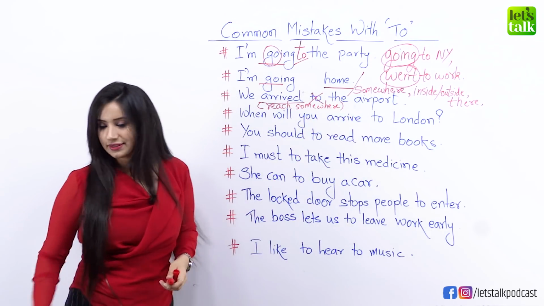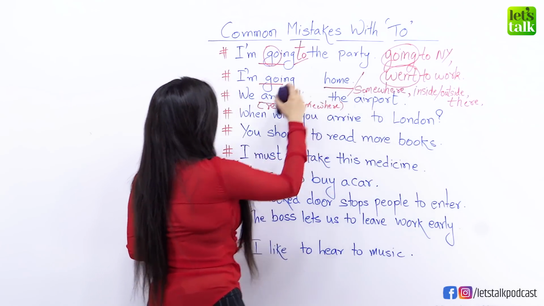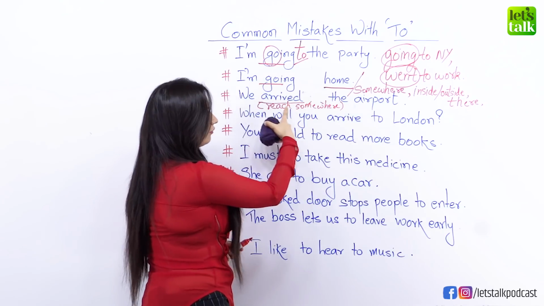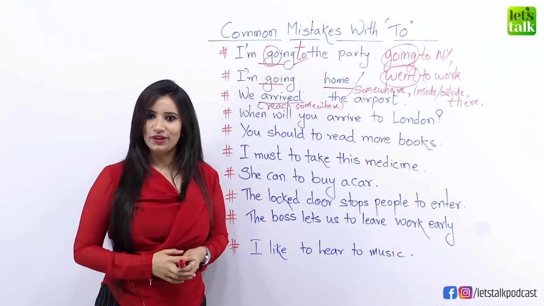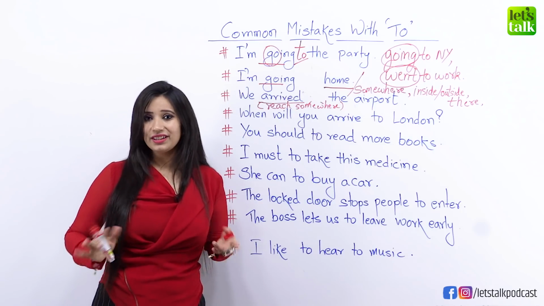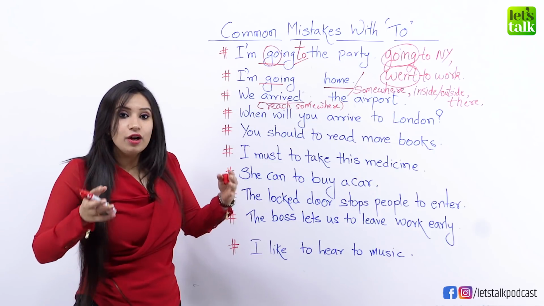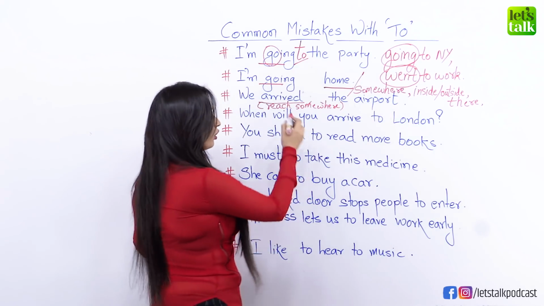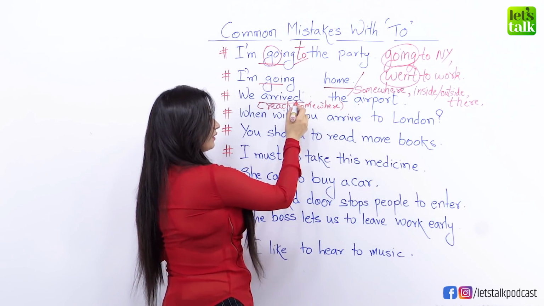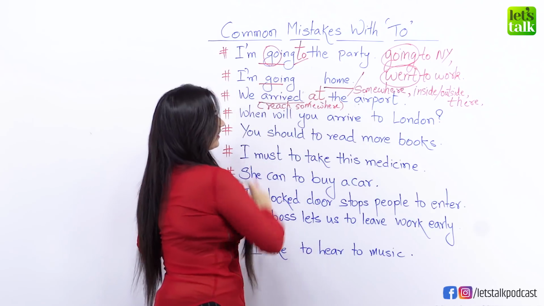Now let's read this sentence like this. We arrived the airport. Oh, there's something still wrong with it, right? It looks kind of missing and incomplete. We arrived. We need a preposition in this sentence, okay? And for airport, because we are using the verb arrived, we will use at, okay?